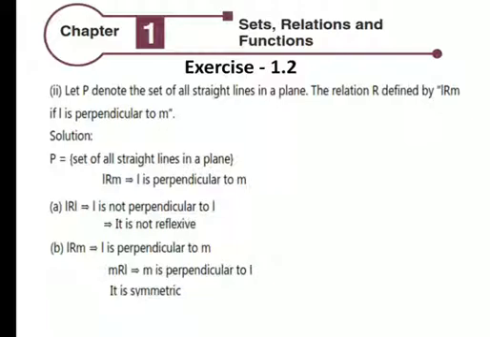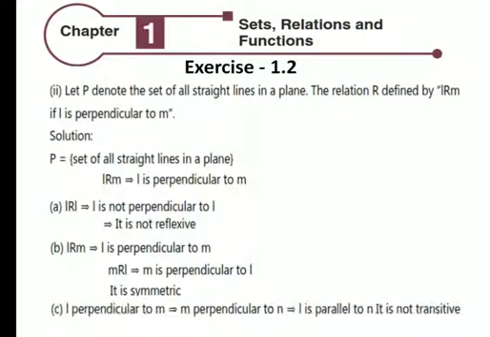L R M, L is perpendicular to M, or M is perpendicular to L, it is symmetric. L perpendicular to M, M perpendicular to N, L is parallel to N, it is not transitive.